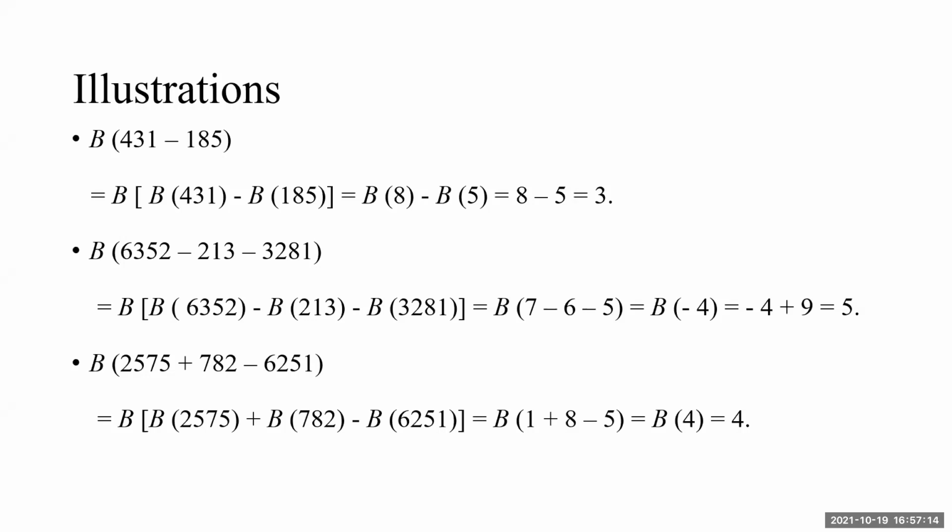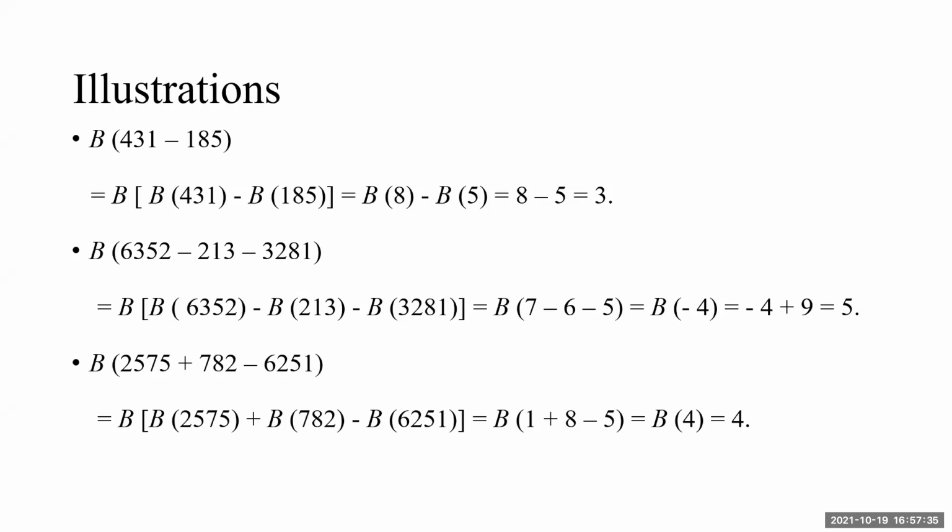Second one, B of 6352 minus 213 minus 3281. Again, we first find individual Bijankas. You must note, I'm not saying digital root because Bijanka is our word.